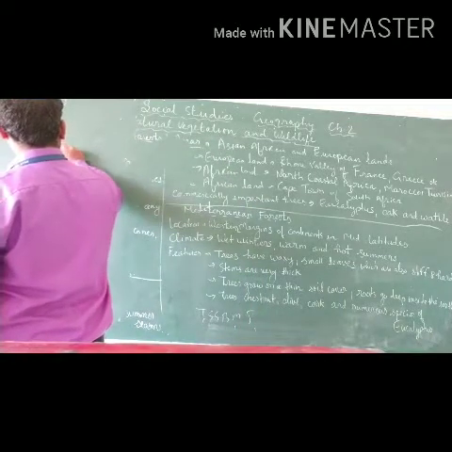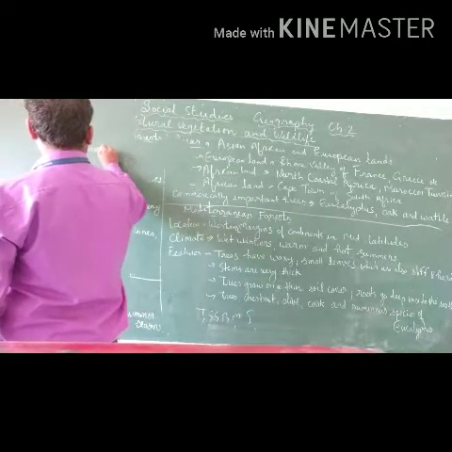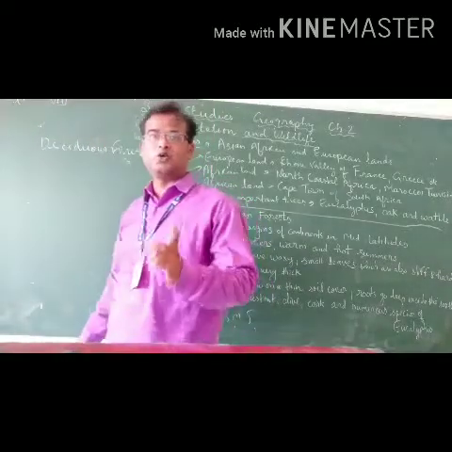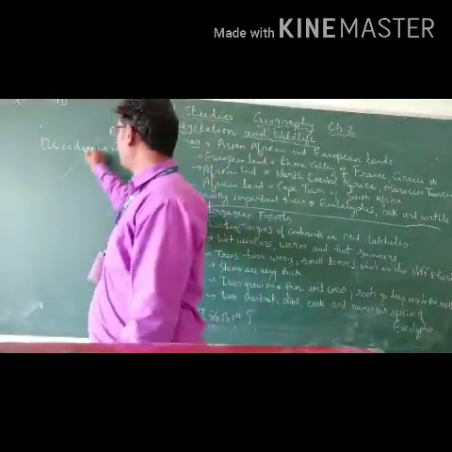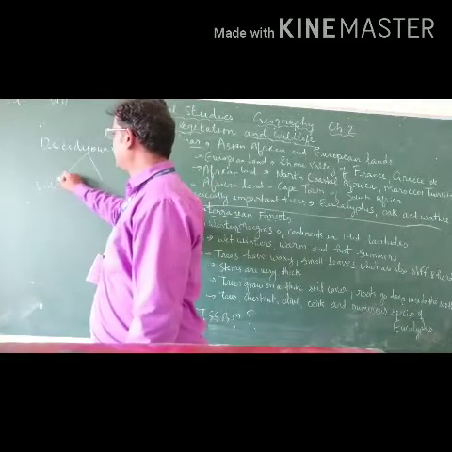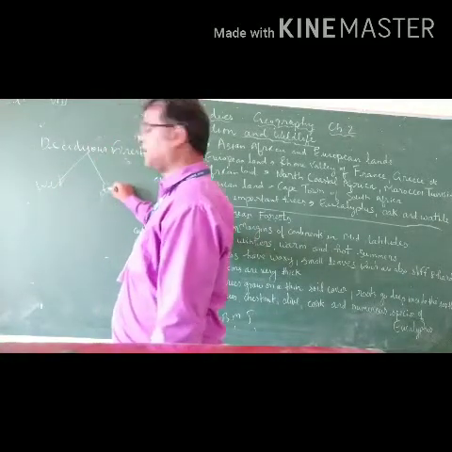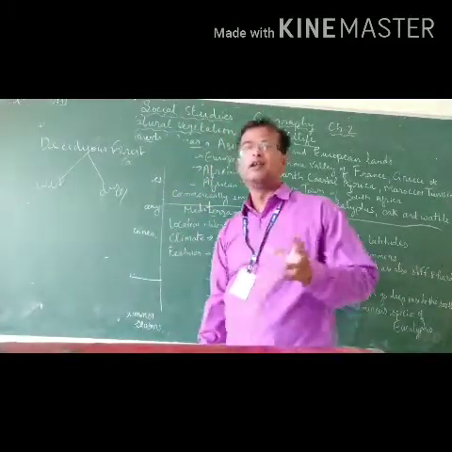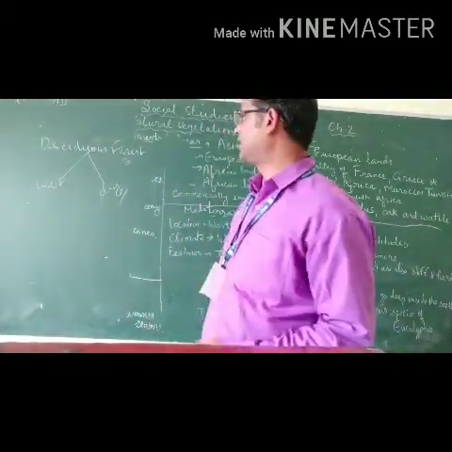Deciduous forests are divided into two categories: wet deciduous forest and dry deciduous forest.